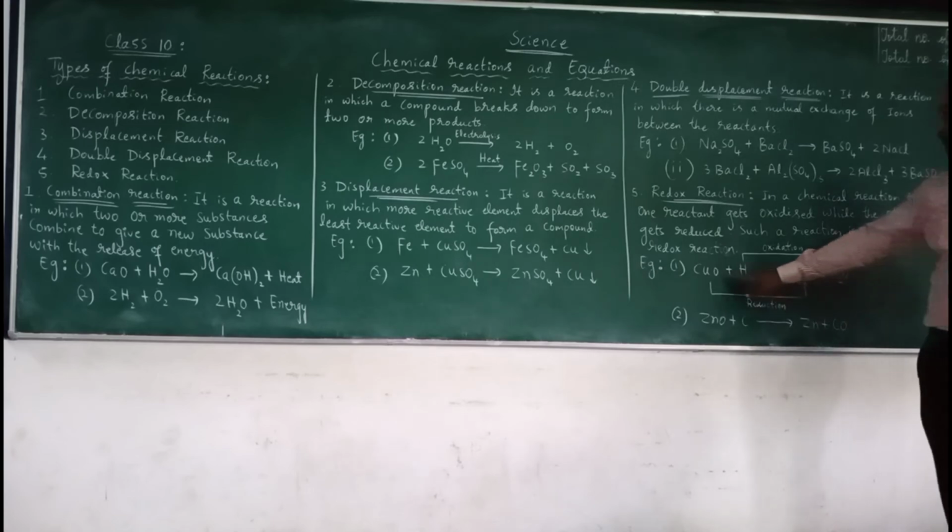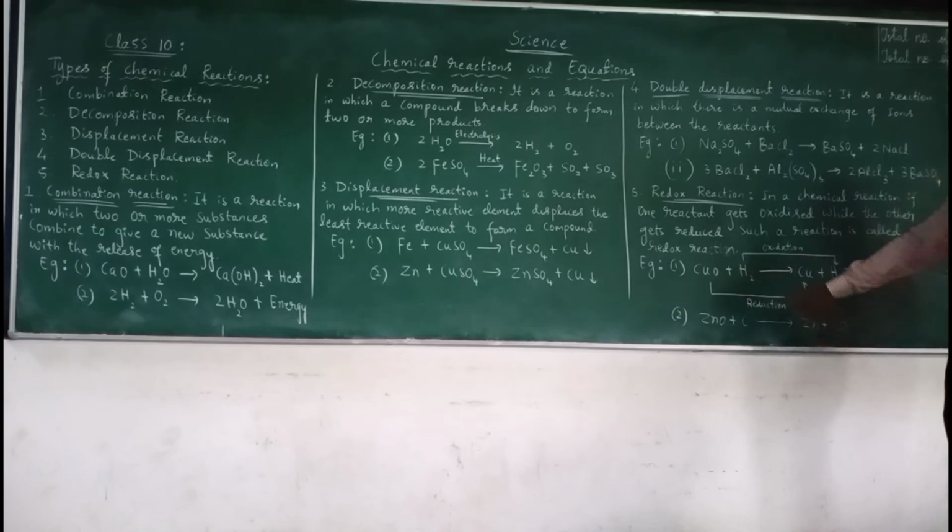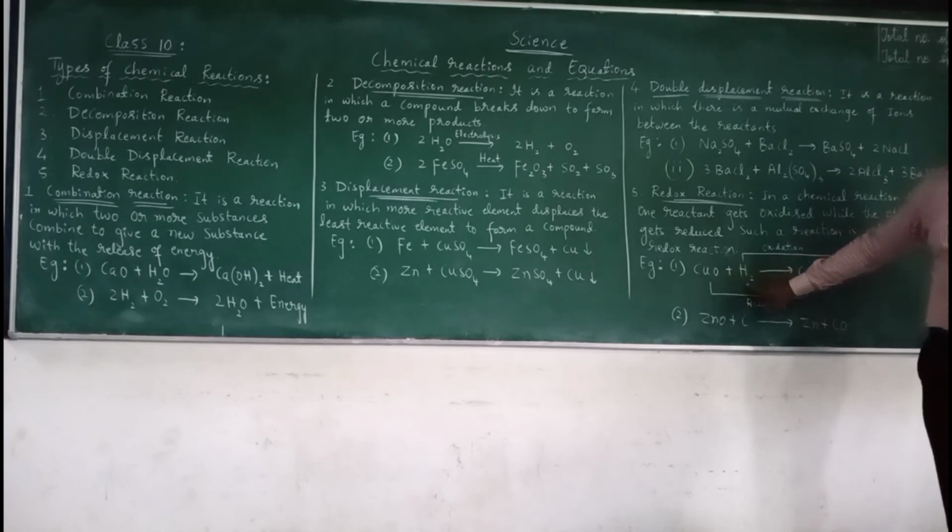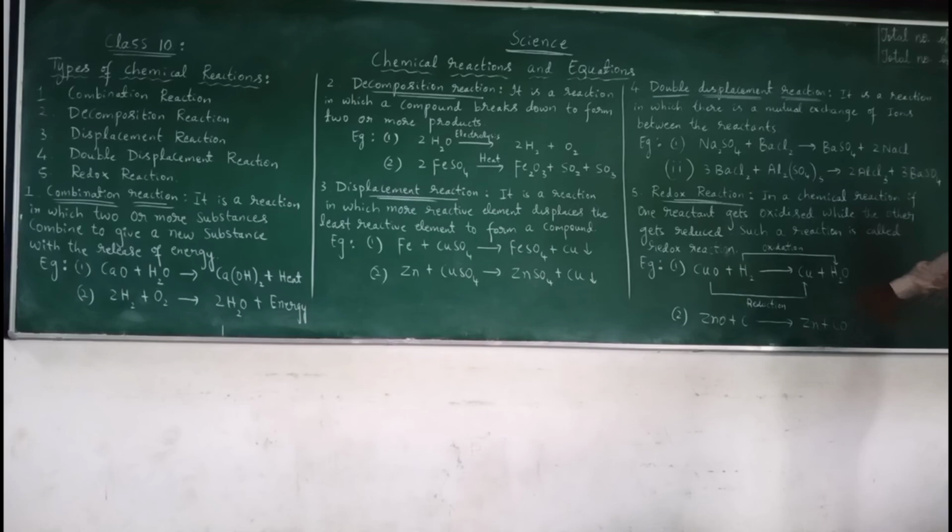When copper oxide is passed with hydrogen gas, copper and water are formed. When cupric oxide is passed with hydrogen gas, copper and water are formed.